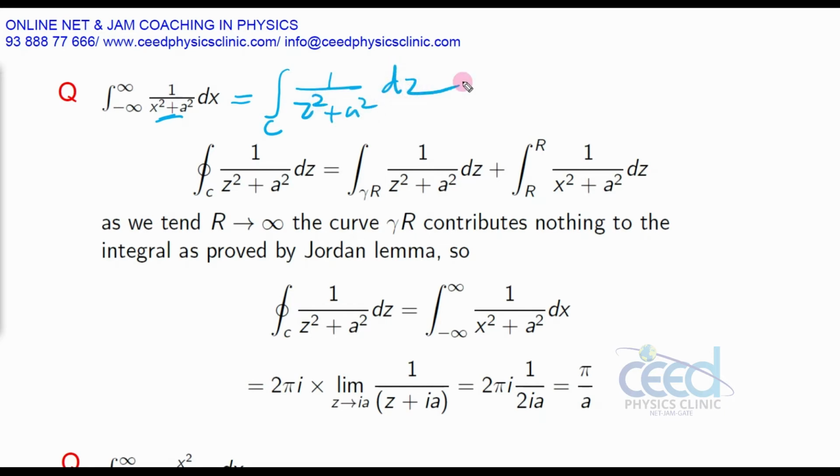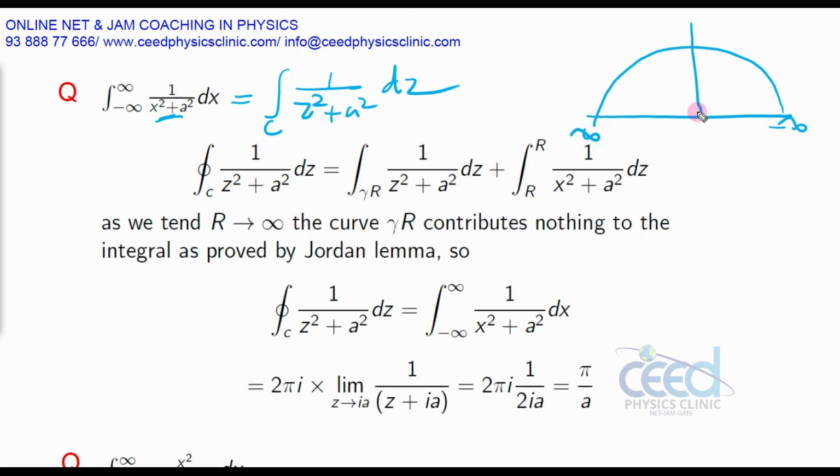That is what our theory says. So we are doing this integration along a contour, varying from minus infinity to infinity.